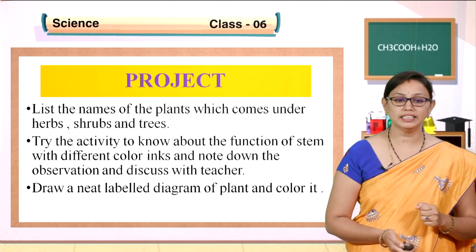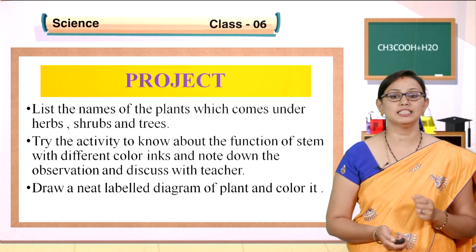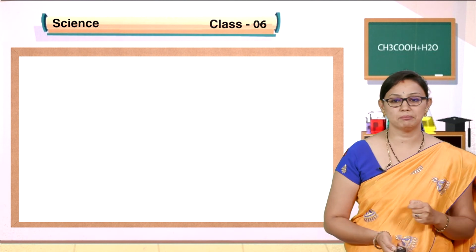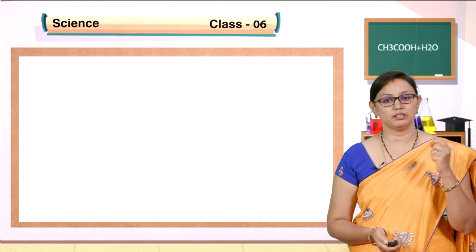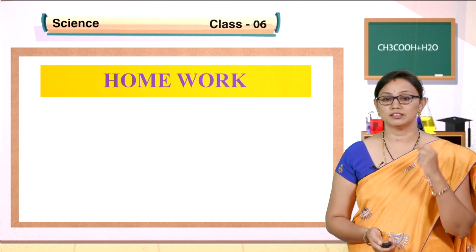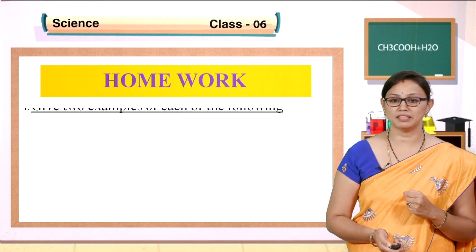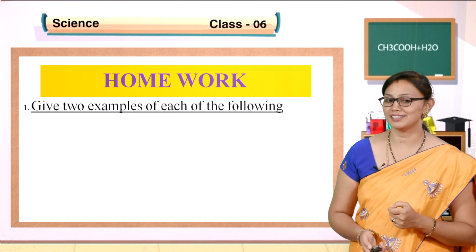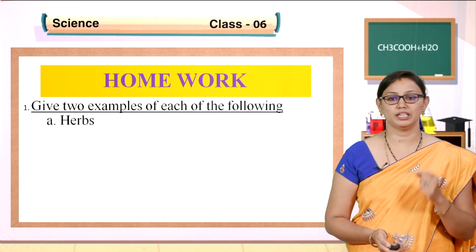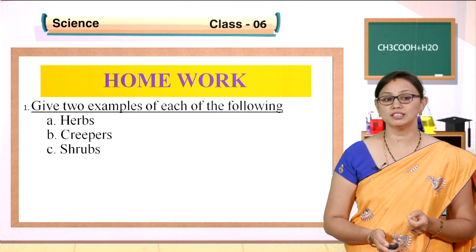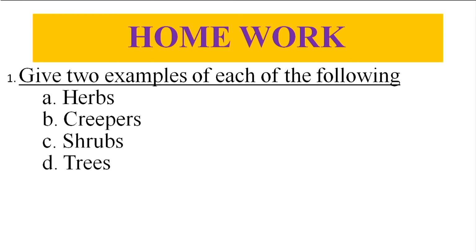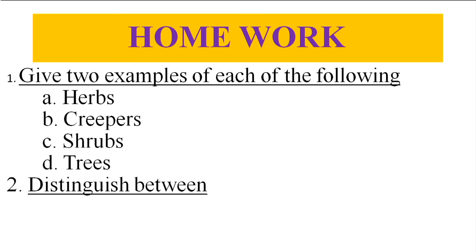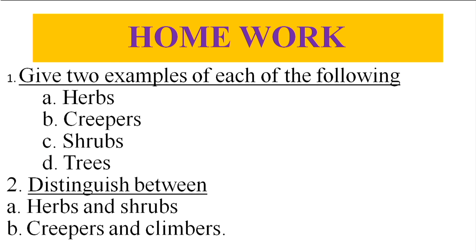Draw a neat labeled diagram of a plant and color it, children. All the different parts of the plant you have to draw and color. And the homework, a very simple assignment I would like to give: give two examples for each of the following: herbs, creepers, shrubs, trees. Make a list of two examples, and distinguish between herbs and shrubs, creepers and climbers.